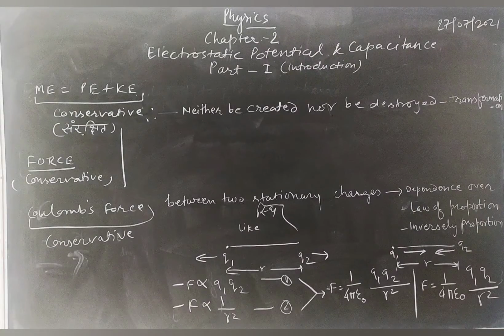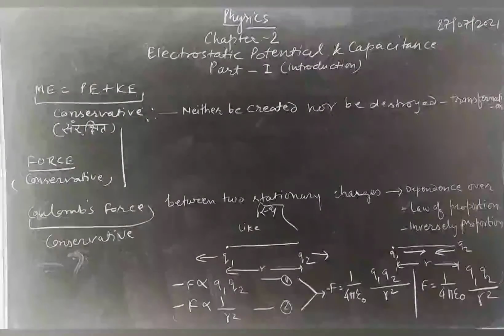Combining both, F is proportional to q1 q2 upon r square. If we omit the sign of proportionality, 1 by 4 pi epsilon 0 is the constant, and force equals 1 by 4 pi epsilon 0 times q1 into q2 upon r square. That is Coulomb's law, the force between the two charges.